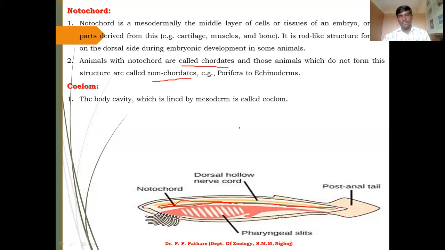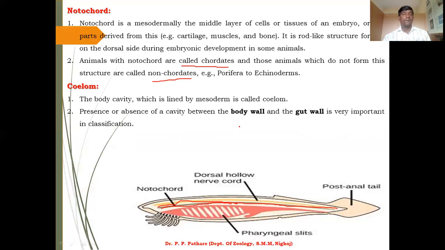The body cavity which is lined by mesoderm is called coelom. The presence or absence of a cavity between the body wall and the gut wall is very important during the classification of animals.